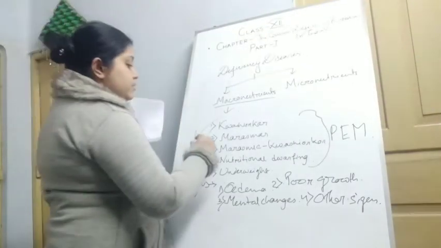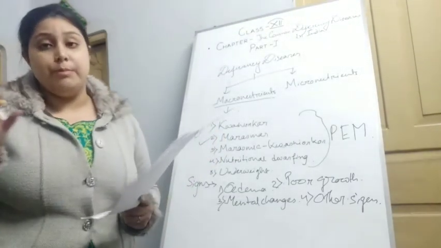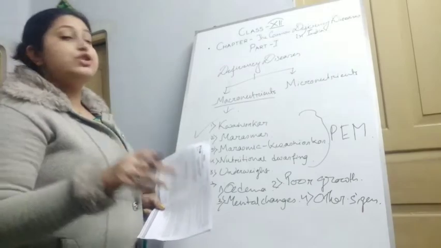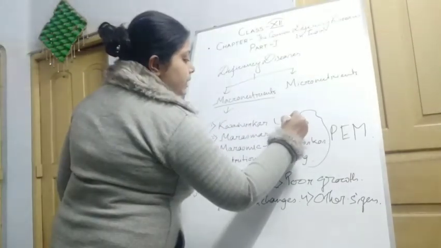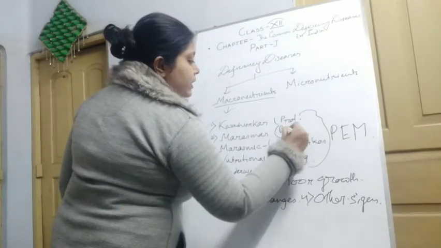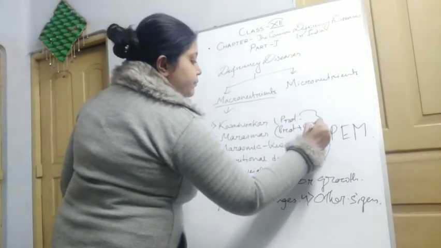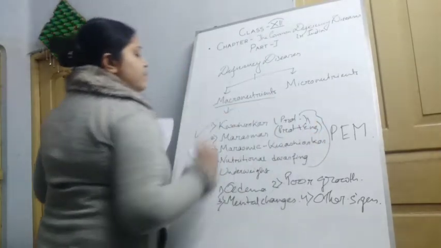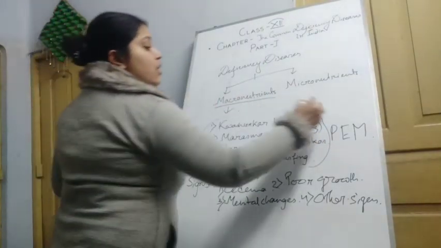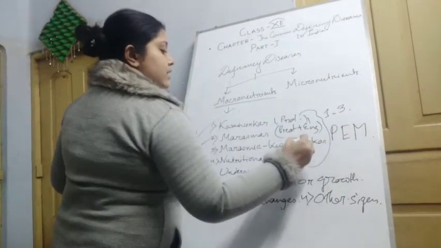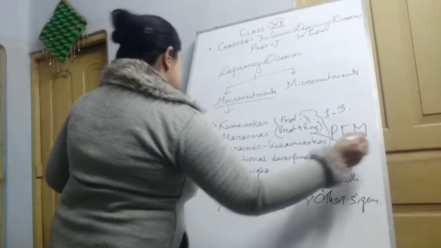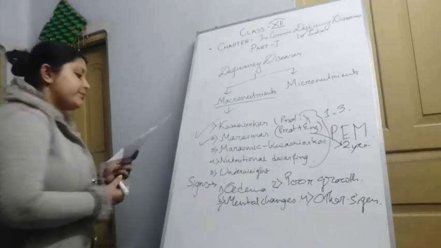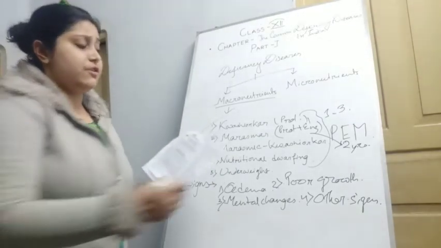Now we are coming to marasmus. Marasmus is mainly for both energy and protein deficiency. It is mainly seen below the age of 2 years.